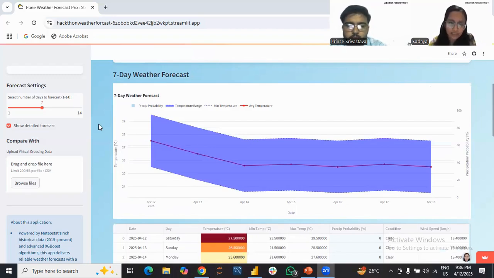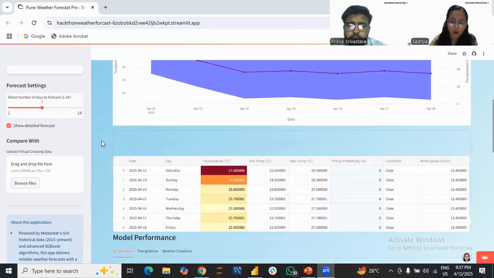And here we can see the graph trending towards higher temperature as well. The metrics here are the precipitation probability, the temperature range, the minimum temperature, and the average temperature. So this is the 7 days forecasting graph.